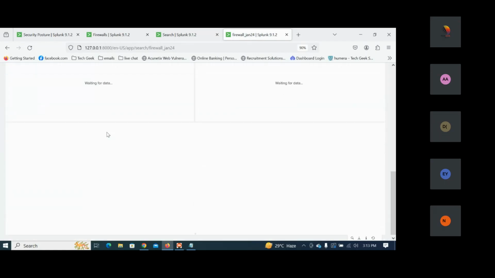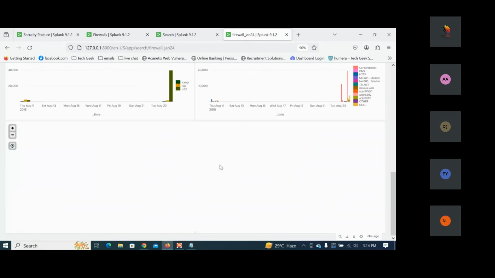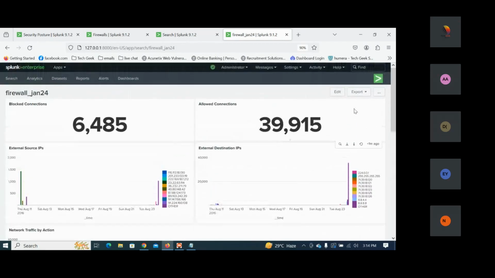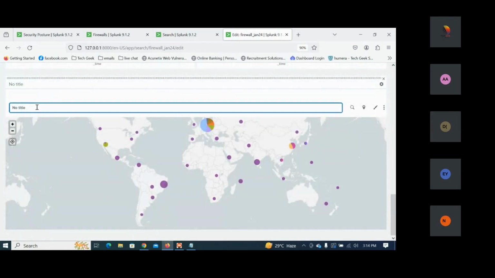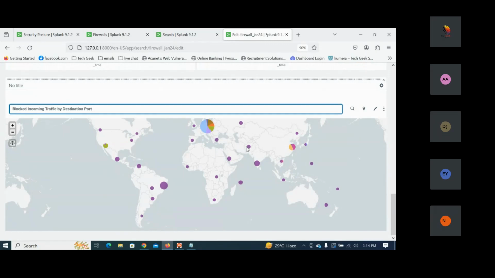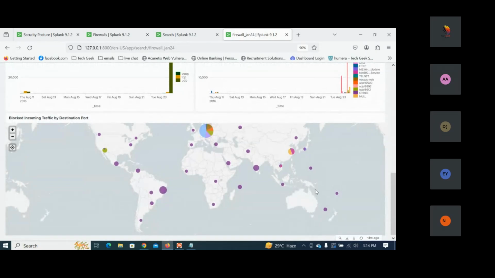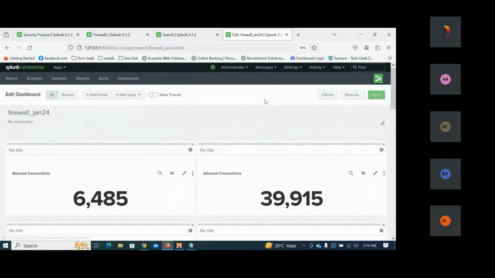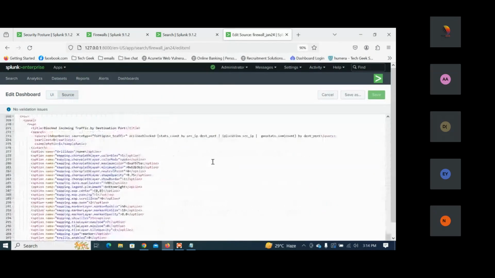Let us do that. So this we have taken here. Now block and allow, I want to make it here. So let's see how to make the block and allow port here. For that, first let us do this edit. This is the title, block incoming traffic by destination port. Save here. Now can you guide me, guys? If I want to make this for allow here, what do I have to do?